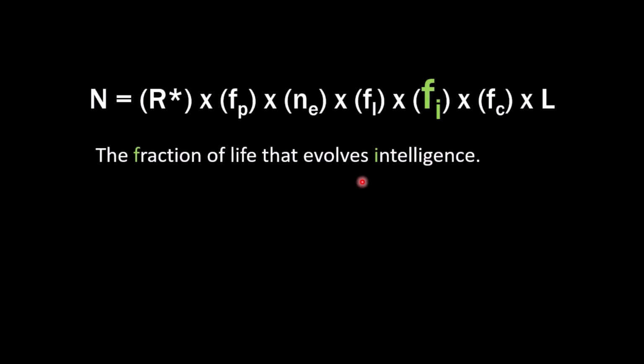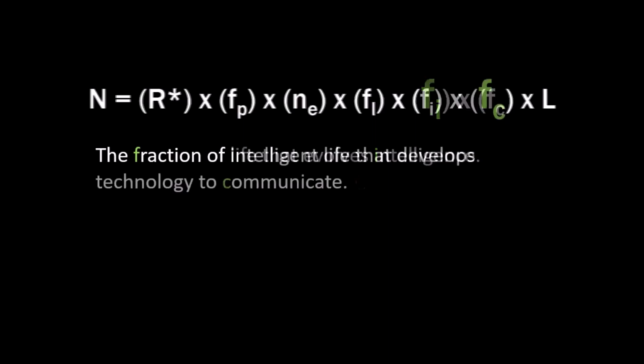Now think about that. Only the life that's intelligent can then create the technology to communicate. So even if there is a faraway civilization that has learned to talk, is intelligent enough to communicate, are they evolved enough, or maybe advanced enough, to create the technology to communicate?